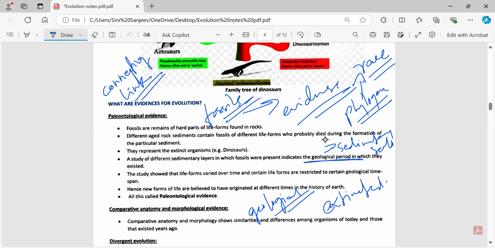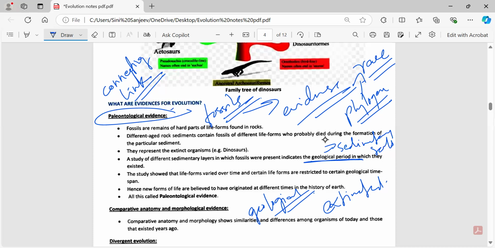By analyzing the fossils which are present in the sedimentary rock layers, you will know about different life forms which occurred in that era. So this is called the geological period. If you connect all these things, you're going to get which type of evidence? Paleontological evidence.